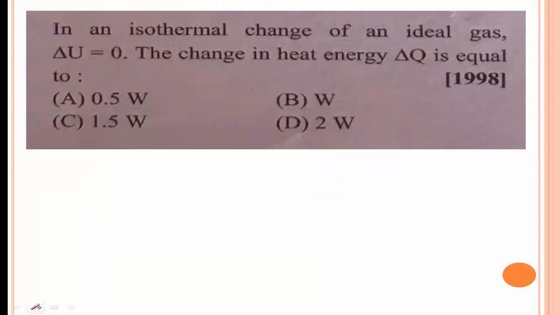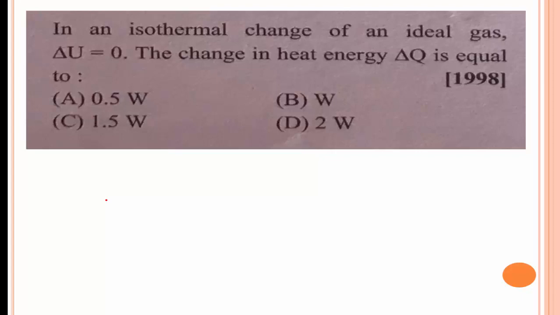The next question is, in an isothermal change of an ideal gas, delta U is equal to 0.